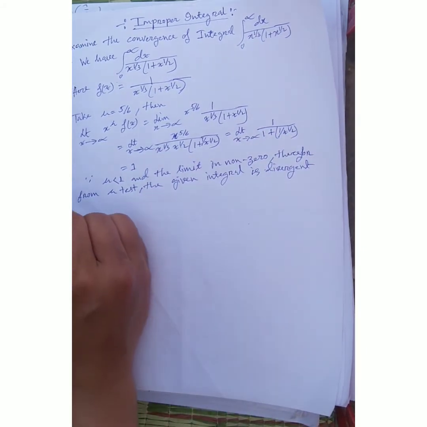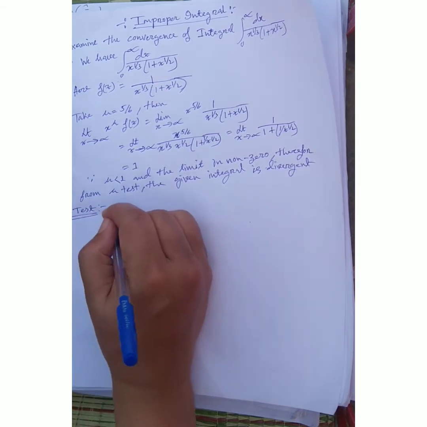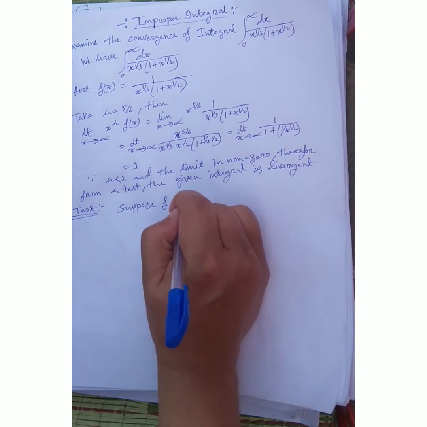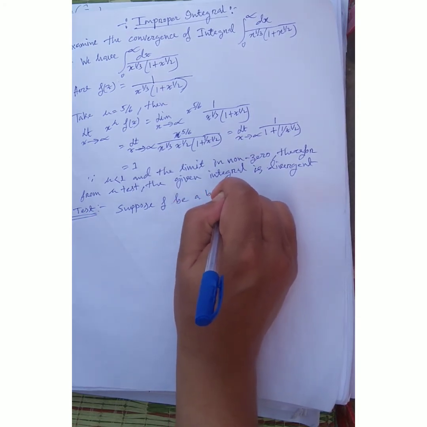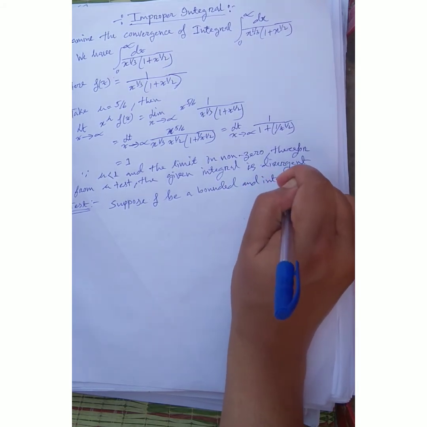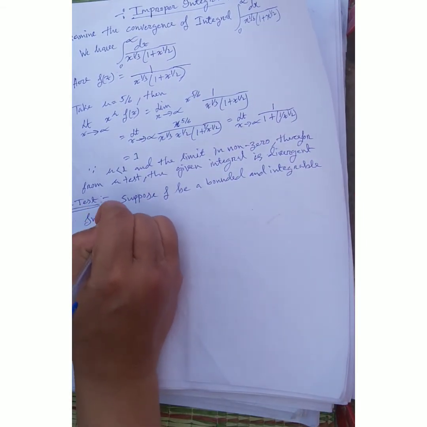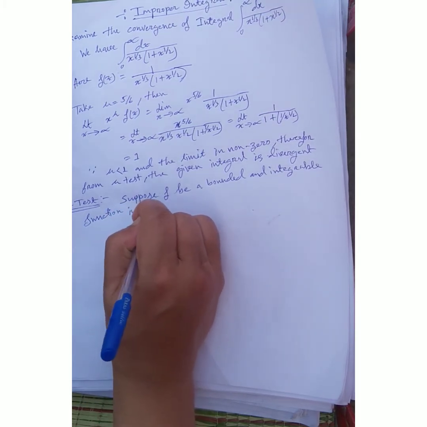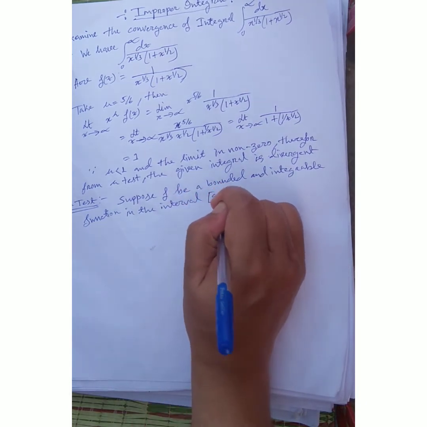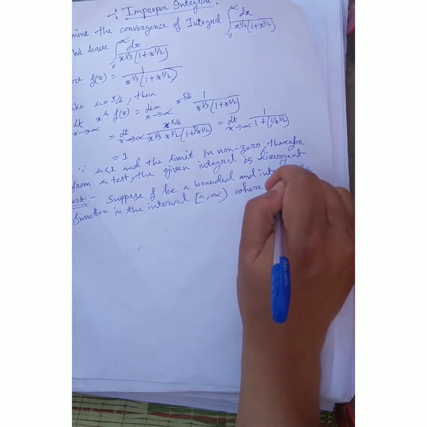What is the mu test? Number 2, mu test definition. Suppose f is a bounded and integrable function in the interval a comma infinity, where a is greater than 0.